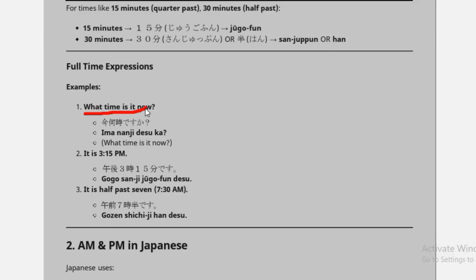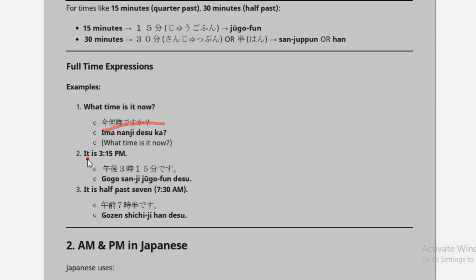What time is it now? So in Japanese, we say ima nanji desu ka? Ima means now. Nanji means what time. And desu ka means a polite question. So ima nanji desu ka means what time is it now.